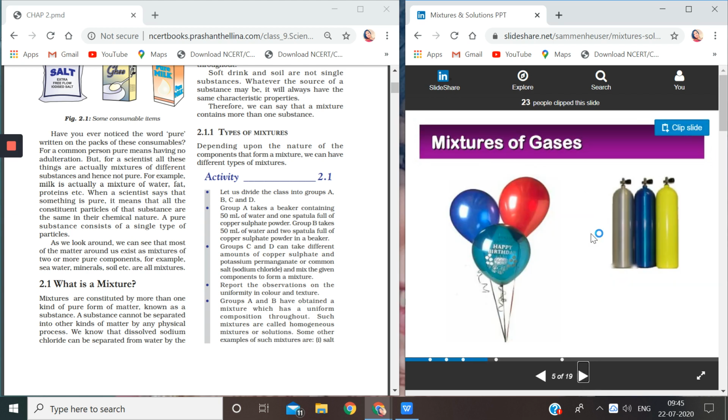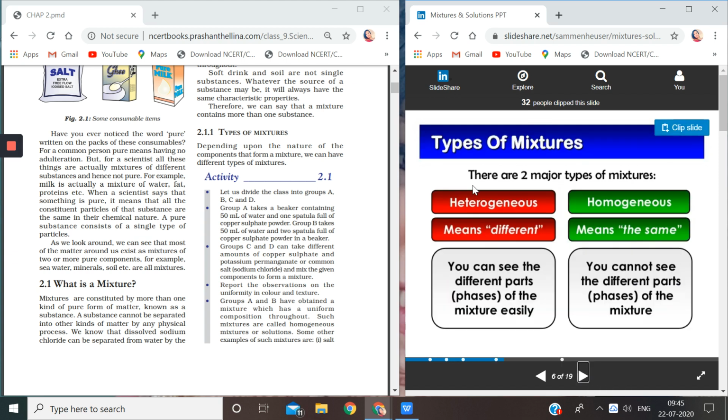Okay, so that is also an example of a liquid mixture. See, mixture of gases. Now, these are examples of mixtures of gases. If you spray a little bit of perfume inside the room, it will spread out in the room. Why? Because that perfume has mixed with the gas present in the air. Okay, children, then we are talking here about various types of mixtures.